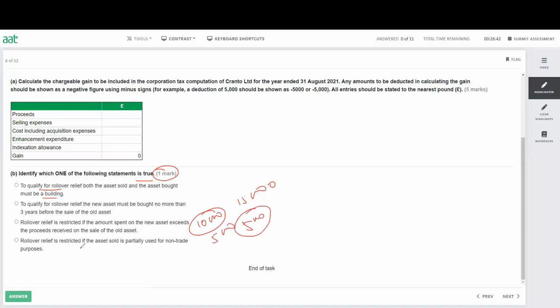Rollover relief is restricted if the asset sold is partially used for a non-trade purpose. That's true. If the asset you use is for a non-trade purpose or not for business purposes, then you cannot claim the rollover relief. So you need to make sure you revise this relief. In the exam, you will definitely have a question from business asset disposal relief or rollover relief. So you need to make sure you revise all these things.